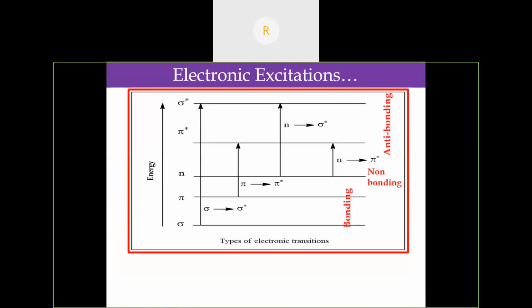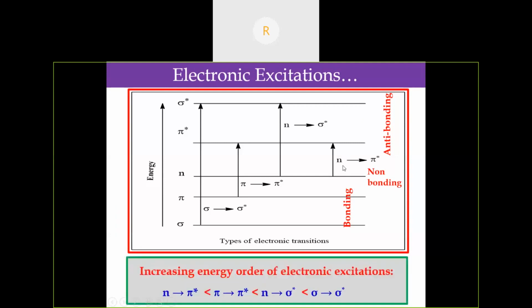See here, in this diagram we can see that the electronic excitation of sigma to sigma star requires higher energy because it has the larger energy gap. The smallest energy gap is for the n to pi star transition. So in the increasing energy order of electron excitation, the sigma to sigma star transition requires the highest energy. This is very, very important as far as competitive exams are concerned. The lowest energy is required for the n to pi star transition.